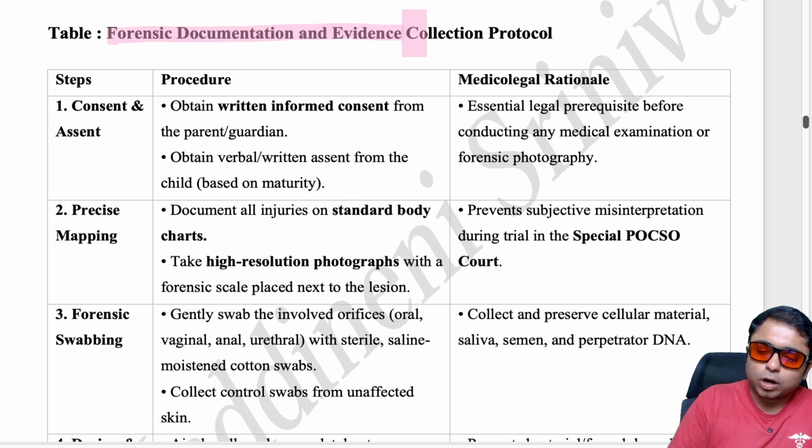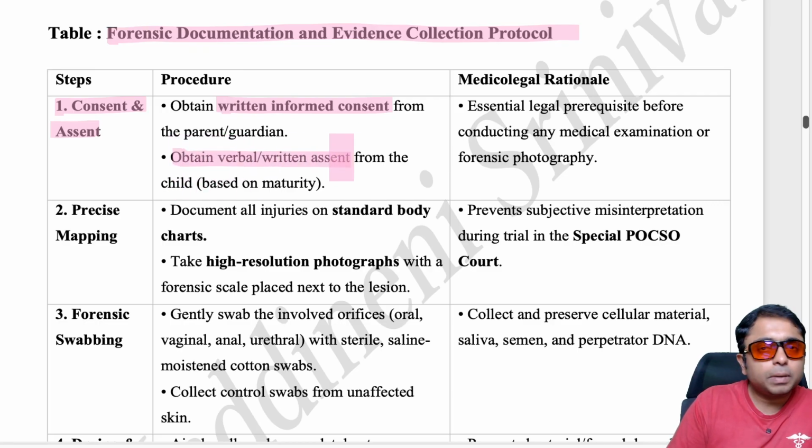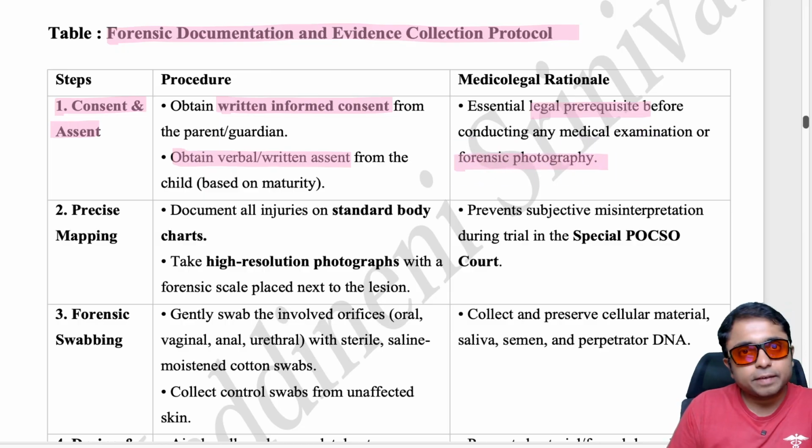Coming to the forensic documentation and evidence collection protocol. So consent and assent should be taken. Written consent should be taken from the parent or guardian, and verbal or written assent should be taken from the surviving child. These are essential legal prerequisites before conducting the medical examination or any photography if required for the evidence base.